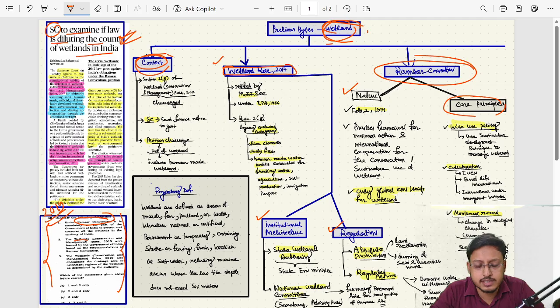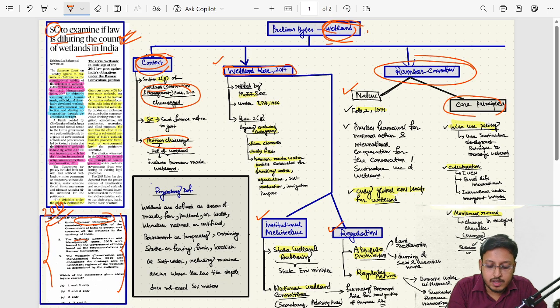In which context has it appeared in news? See, in this particular rule, that is Wetland Conservation and Management Rule 2017, this particular rule is challenged. Some environmental groups and environmentally conscious citizens filed a petition in the Supreme Court, and this particular rule's particular section, that is section 2G, is challenged in the Supreme Court.